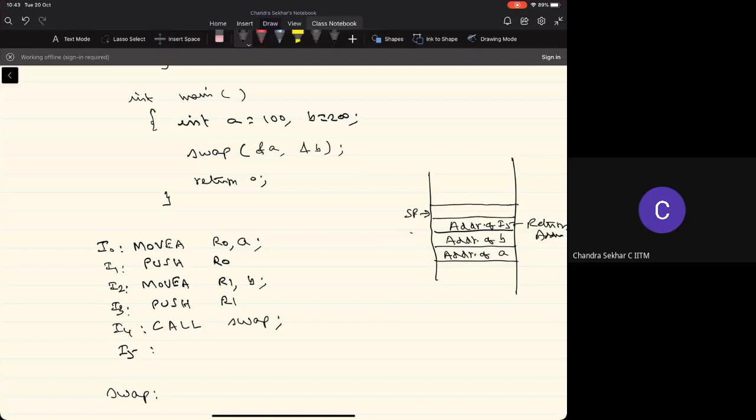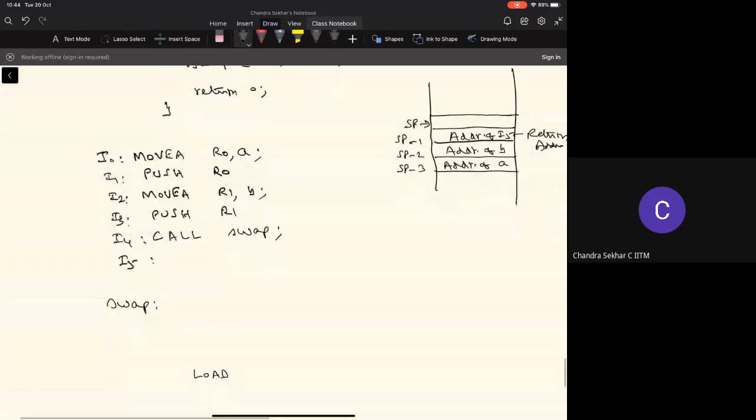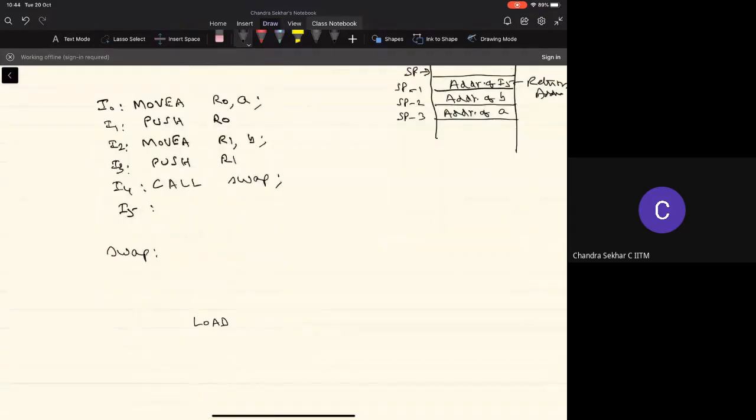What are these addresses here? As you can see here, this is available at SP minus 1. This is available at SP minus 2 and this is available at SP minus 3. So now I have to load the address that's available at SP minus 3 into some register, let's say I decide to use the register R0.